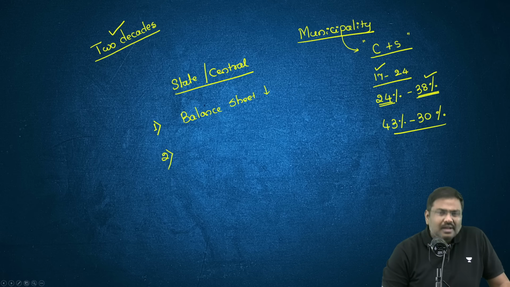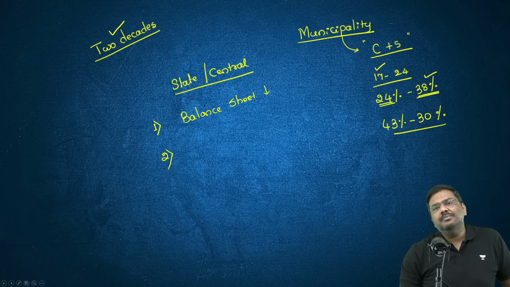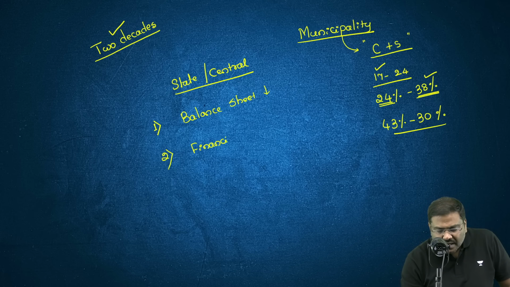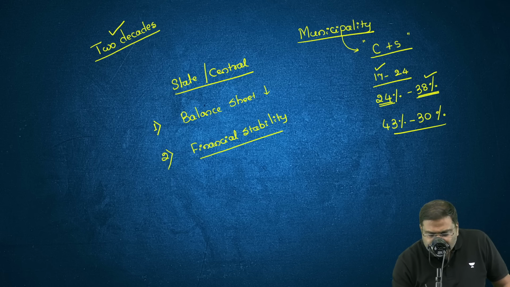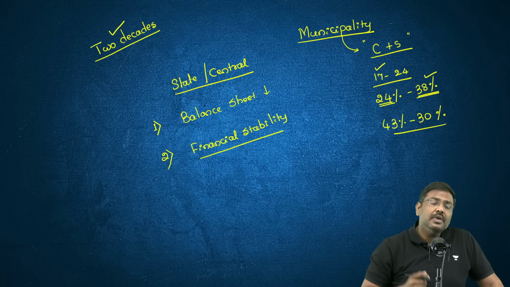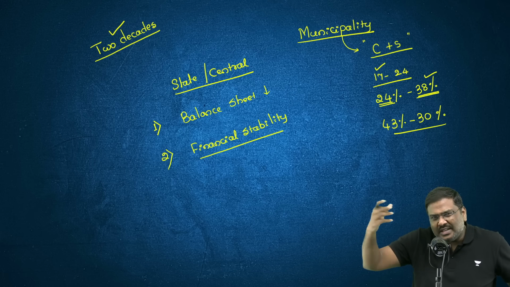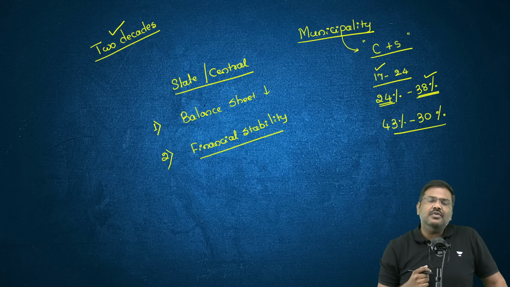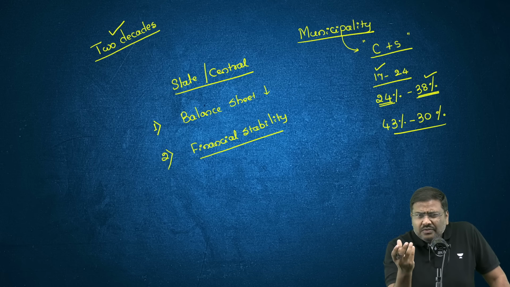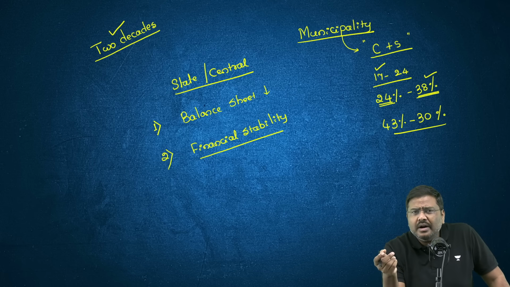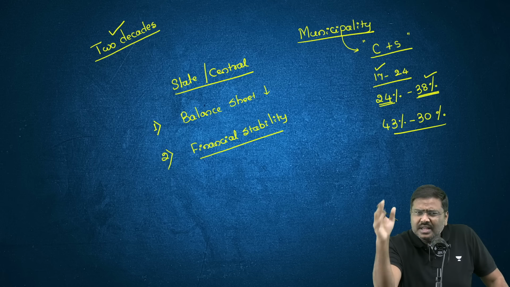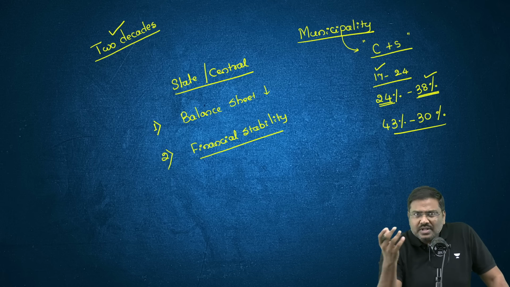Second issue is the financial stability of the municipalities, as well as the transparency. A lot of times we see that these municipalities end up incurring a higher amount of expenditure compared to their revenue. Their dependence on somebody else's transfer, that is the center and state transfer, is very high, which is a cause of concern for investors. And a lot of times there is no transparency regarding the financial health of these municipalities. That is also the second reason.